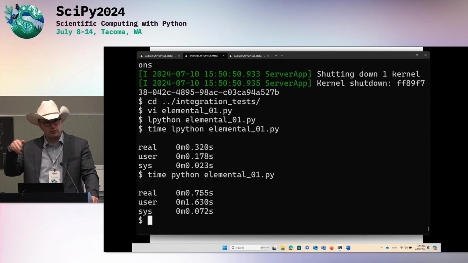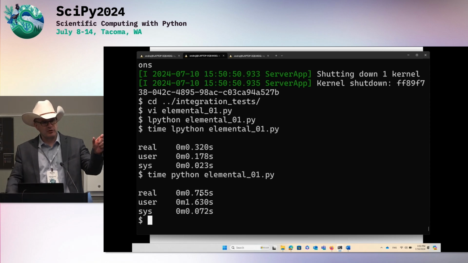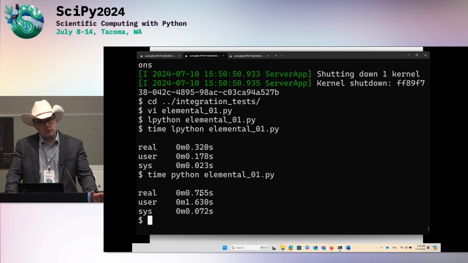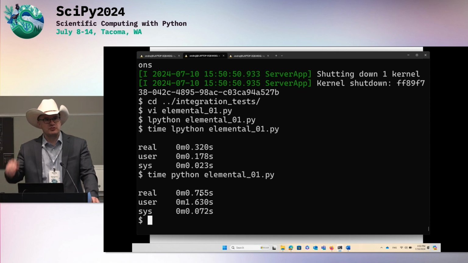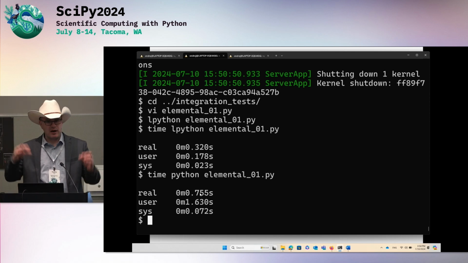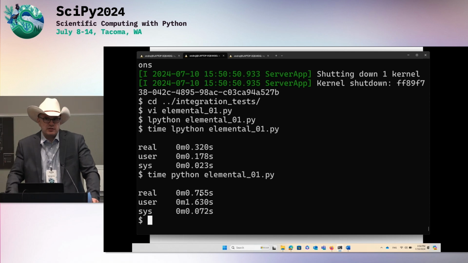You do pip install into your conda environment and tell LPython, here is my conda prefix, I think it's called, Python path, and LPython will find that application and compile it. So then, of course, users would have to have that installed. So I would think of it like that's a development machine where you have conda installed and you can actually compile it, and then you distribute just the binary. But if you don't want to, you can distribute the source code as well. And you just conda install LPython.